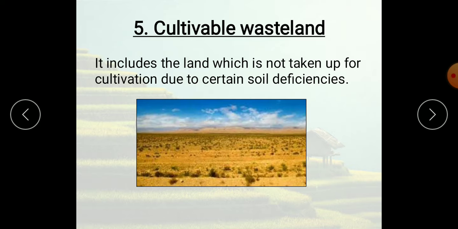Now I'll come to the other commercial crop, that is tobacco. Tobacco is like a short stem. It will grow to only 3 or 4 feet.